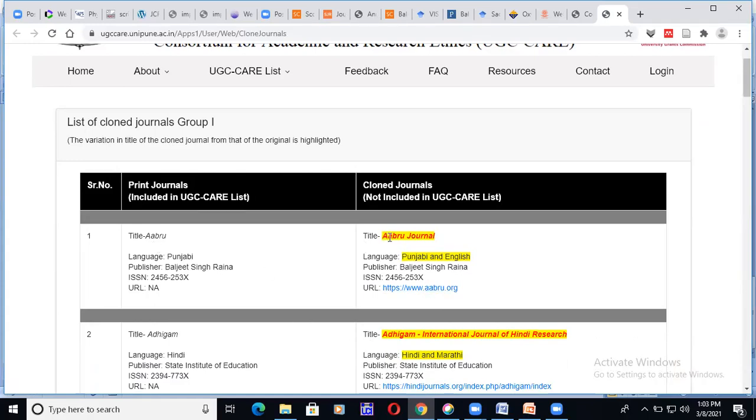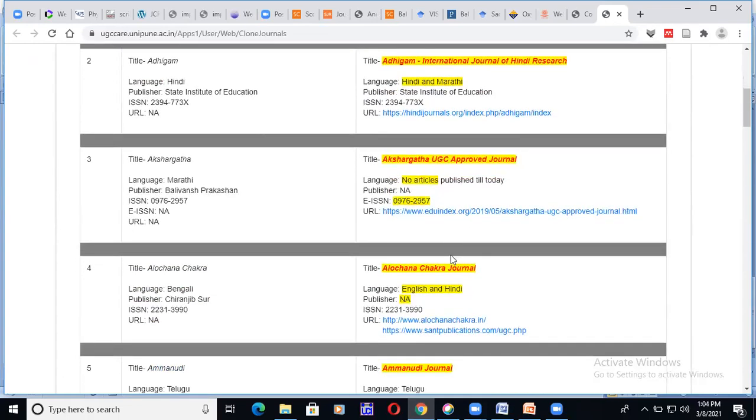Here, for example, the original UGC has accepted the journal name ABRU. But what happened? They have given a cloned name, Abru journal, and even the ISSN number is the same. Try to understand, the ISSN number is also the same, but these people have cloned it. This is called cloned journals. So you should find out so that you do not become prey for these cloned journals. Actually, this journal has no URL, but the hackers have created a URL for this page, and your money will go to those people. So you will be preyed upon. Be careful about that.